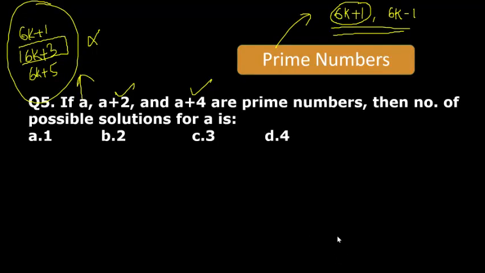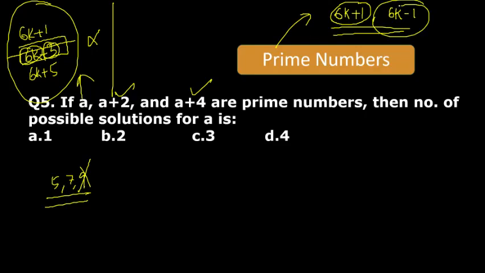Yes, Rishabh. Why can it not be 5 and 7? Because next would be 9, and 9 is not a prime number. Can I say definitely this will not be a prime number because it is divisible by 3? How can it be a prime number?